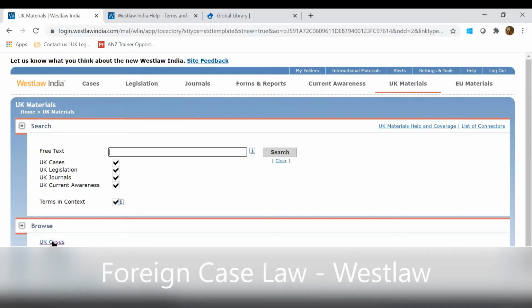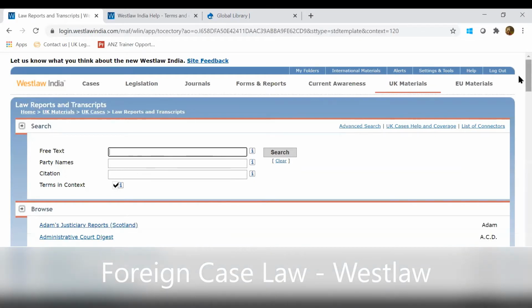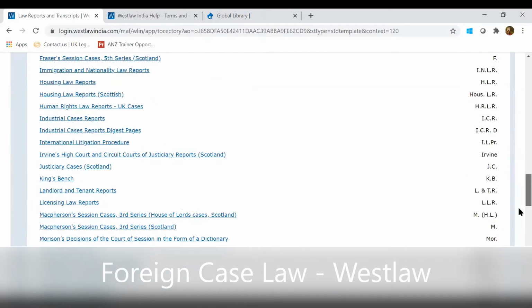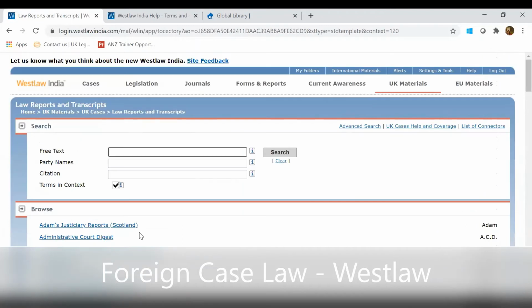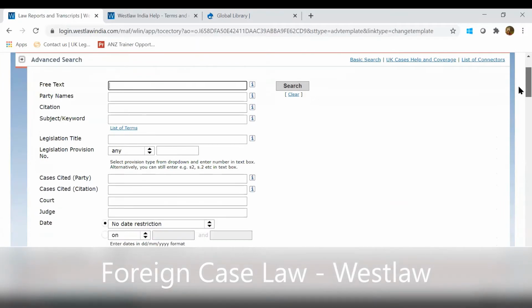So if I just go to UK cases, these are the search tabs. Then there is the law reports and transcript tab, which gives you access to the reporters which are covered over here. You can find this complete list over here. Now if you want to use multiple reporters, only the selected ones, just go to advanced search and you can select here.